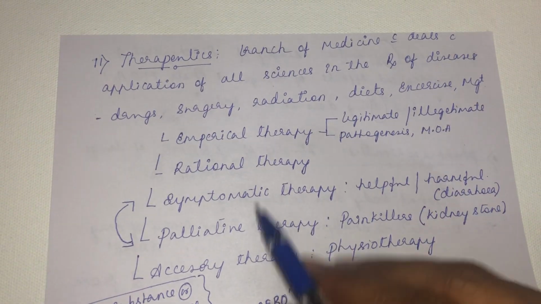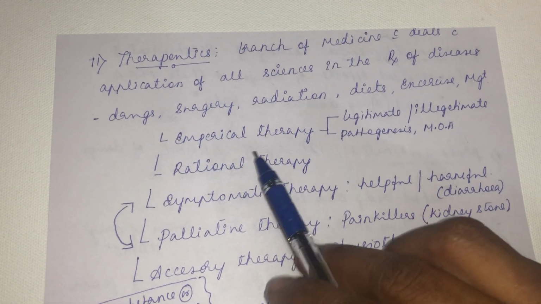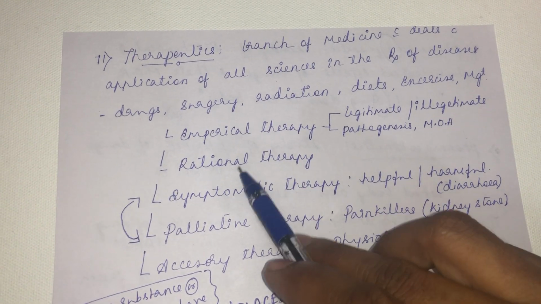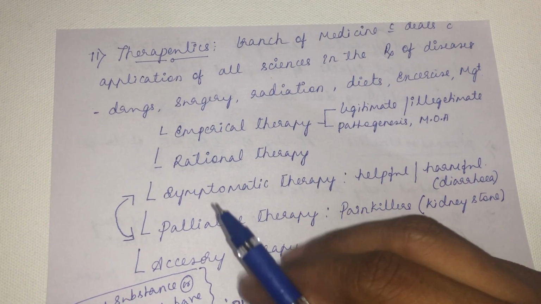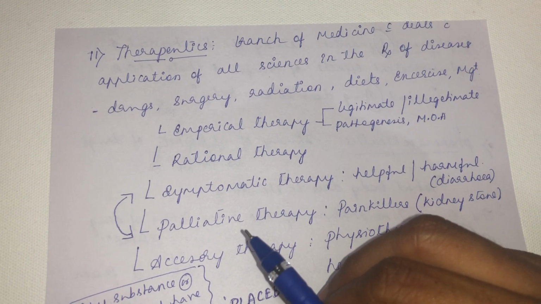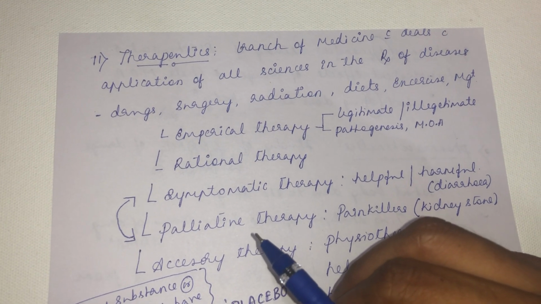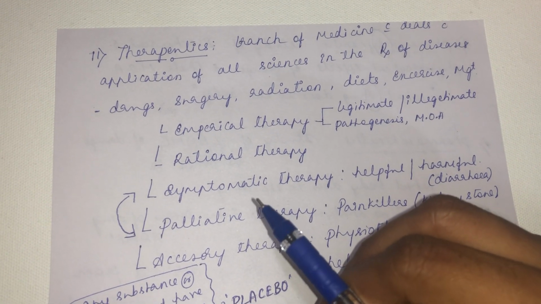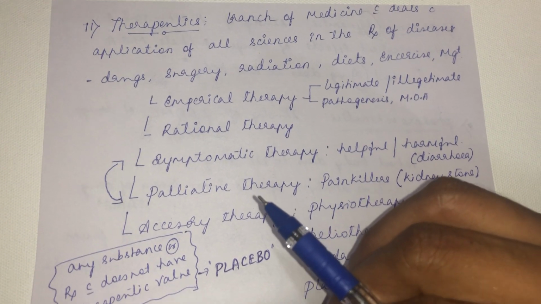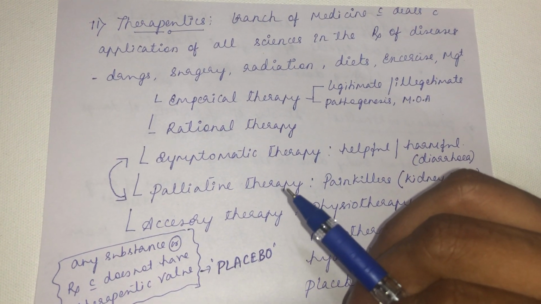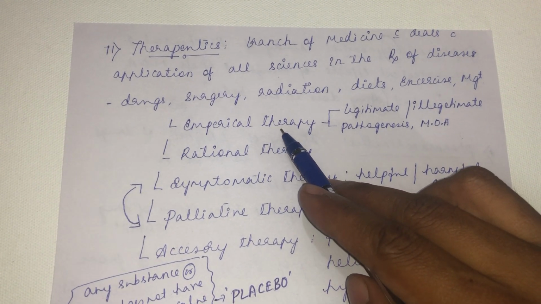So likewise, there are different therapies we can use. There are two important therapies: one is empirical therapy, the other is rational therapy. See, empirical therapy is purely based on the experience gained by the clinician. He has very little knowledge about the pathogenesis of a disease, or he might have very little information about what drug he is using. During that time, he will rely on empirical therapy.